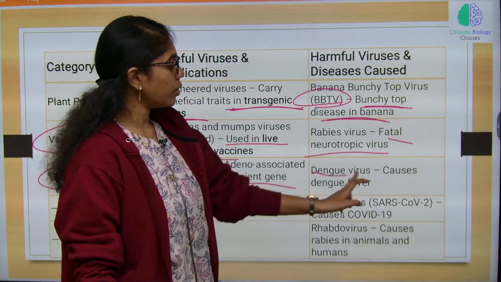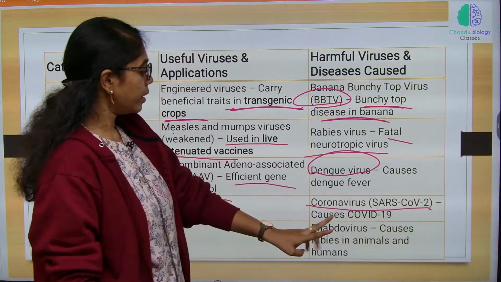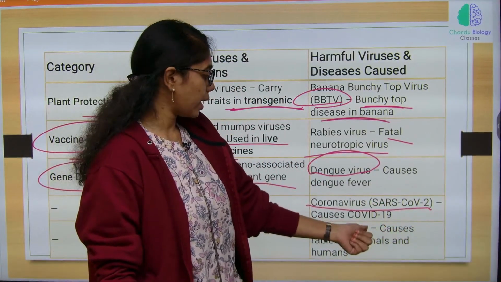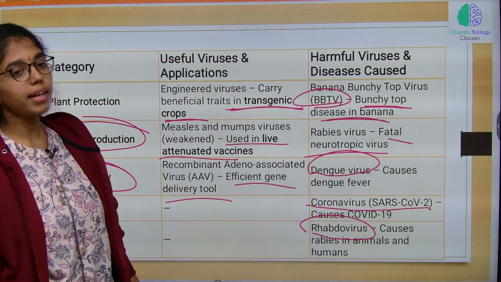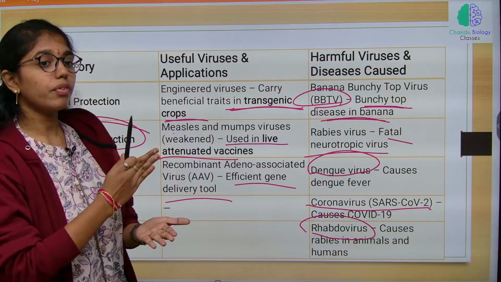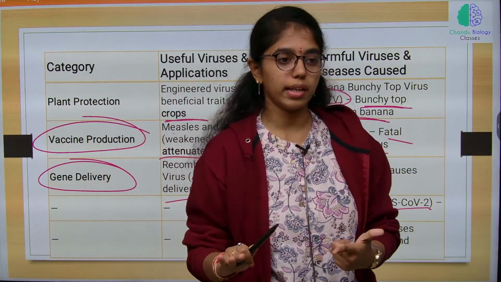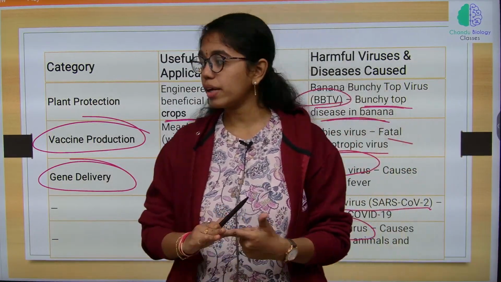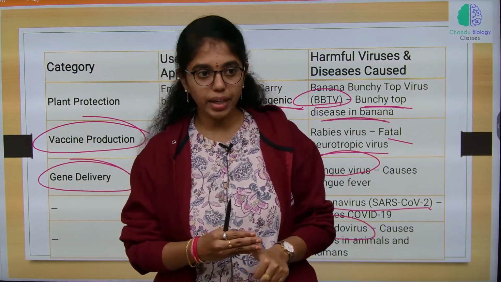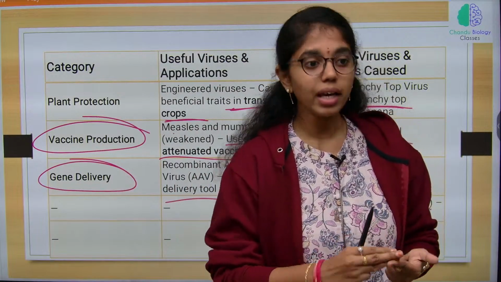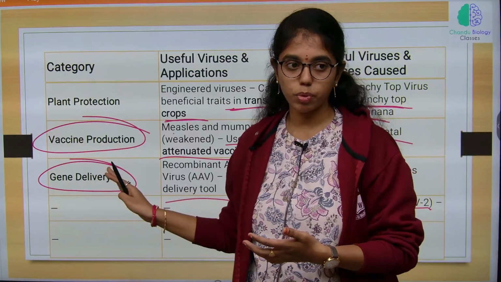Harmful viruses include dengue virus, which causes dengue fever, coronavirus SARS-CoV-2 variant, which caused COVID-19, and rhabdovirus causes rabies in animals and humans. With this, from the microbial world, we have dealt with bacteria and viruses totally. With today's class, bacteria and virus class is done. In our next class, we are going to start with Thallophyta, and then we are going to look into fungi, and then Bryophyta and Pteridophyta. So, with this we can end this concept over here. Yes, thank you.